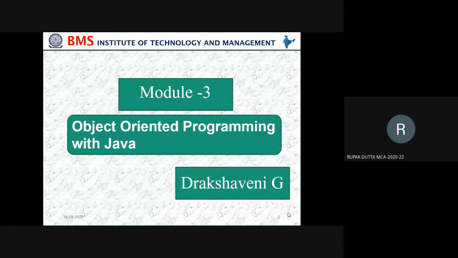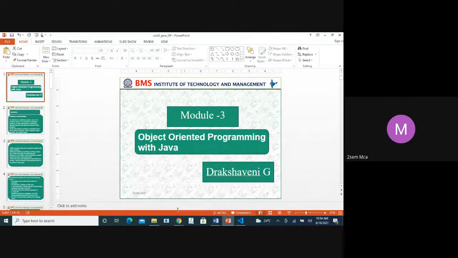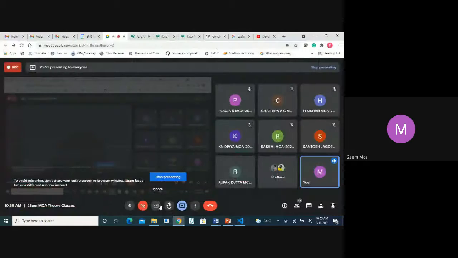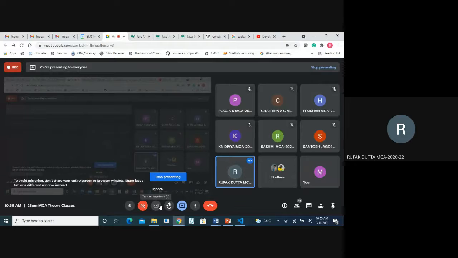Which gives the abstraction of a class. Okay. Anybody else? Anybody else who can say what is interface? Someone gave me the answer. Who was that? Who gave the answer? Rupak. Okay. Others? Leaving Rupak, others?